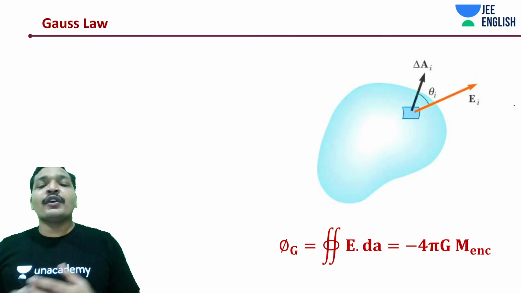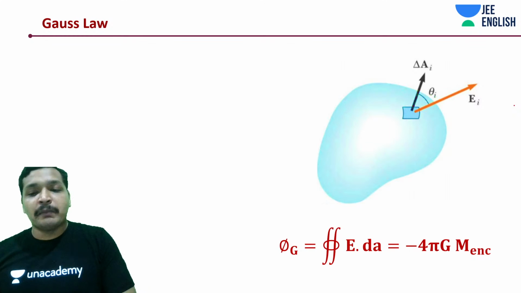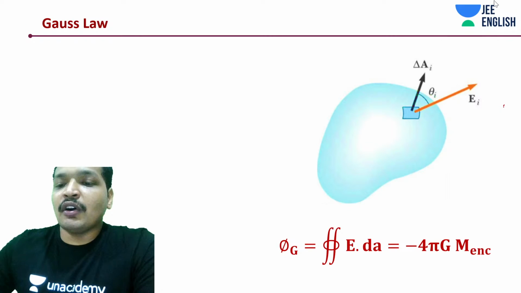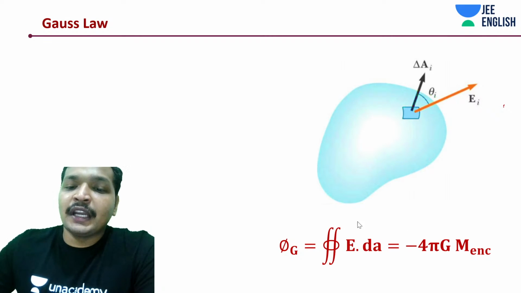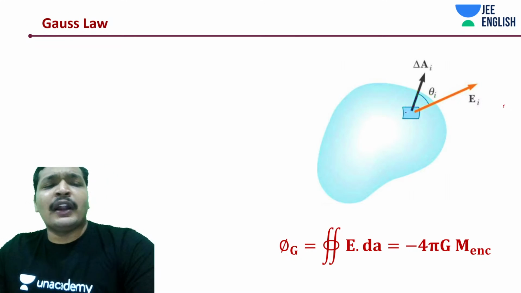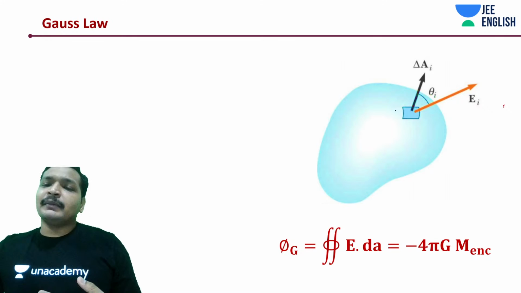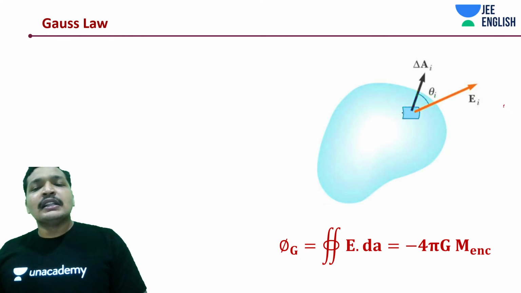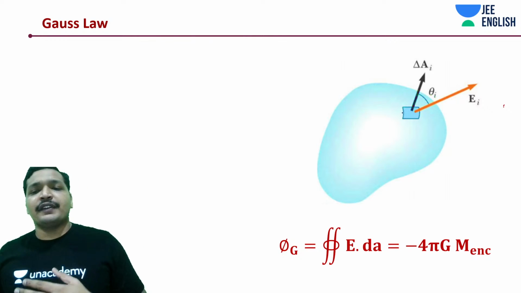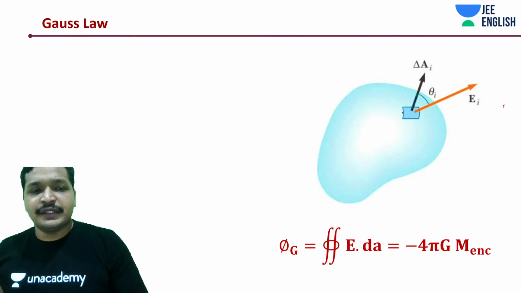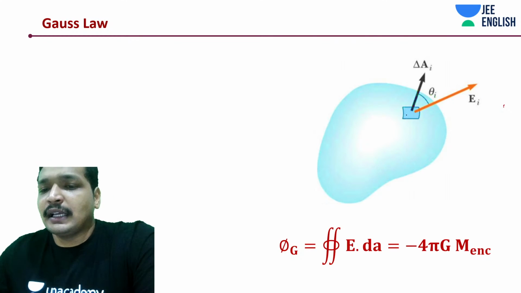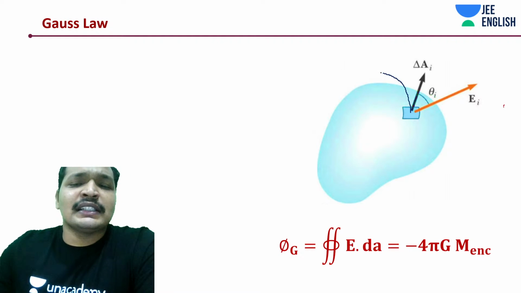With this we are going to get into something known as Gauss law for masses. What does Gauss law for masses state? You will be seeing a very similar concept in your electrostatics. If you understand gravitation really well in terms of mathematics, except for a few concepts, the math is going to be the same. You can actually cover them hand in hand. Anyway, it's a starter chapter as well.